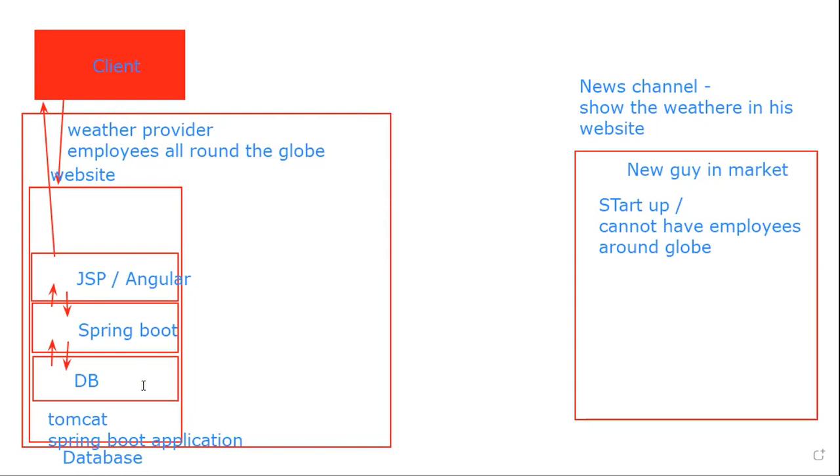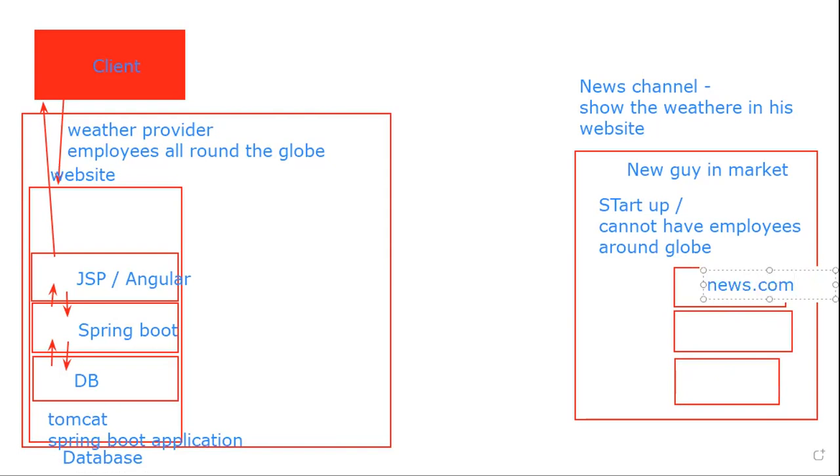Now he has a server, a web application, everything is already built. This guy also has a similar setup. He has a web application, a JSP page, a Spring Boot, and a database. But this is all for news. This is not for weather. This is the news website. That is so different.